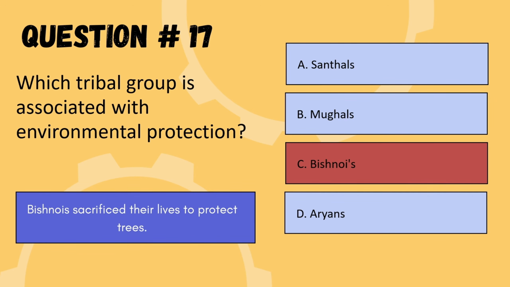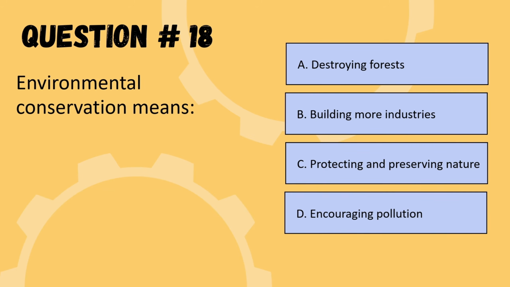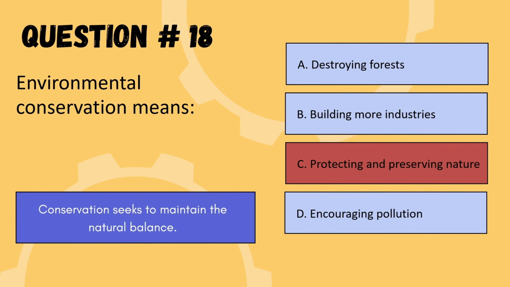So we are moving to the next question. Our next question is, environmental conservation means. Options are destroying forest, building more industries, protecting and preserving nature, encouraging pollution. So the correct option is option C, protecting and preserving nature.